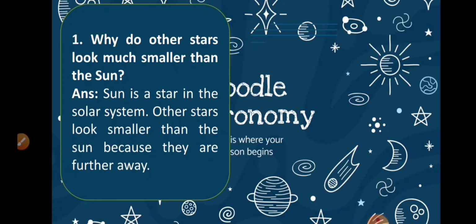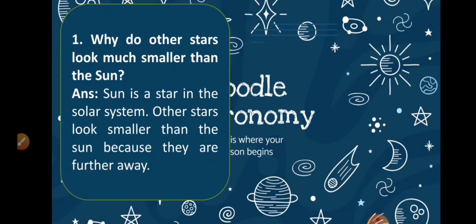We always see the things which are nearer, we see them big, and the things which are far, we see them small, right? Yes. So the answer is because sun is a star in the solar system, but other stars look smaller than the sun because they are farther away. They are very, very far from us. That's why we see them very small.